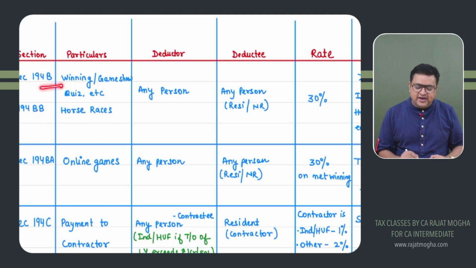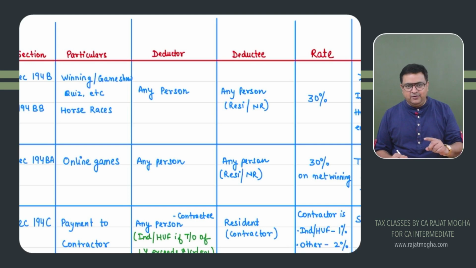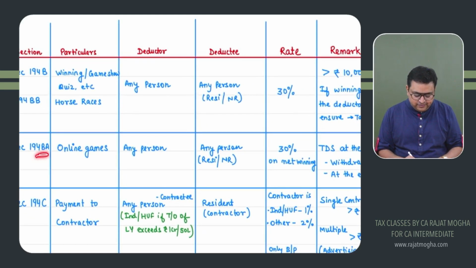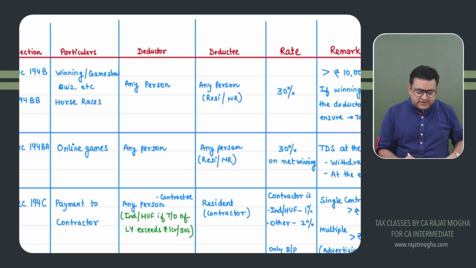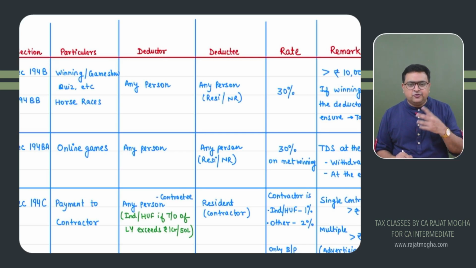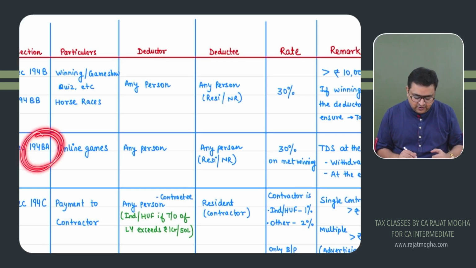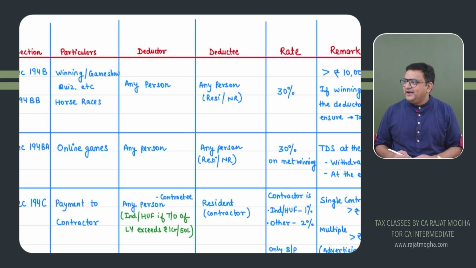And for other winnings, we have 194B, except online gaming winnings, because now we have a new section for online gaming, which is 194BA. So if you win a lottery, if you go to any quiz, game show, etc., and you win any amount, TDS would be deducted under 194B. If it is horse race winning, 194BB. For online games winning, there are so many apps available on your phone where you do online gaming. We have a separate section now. First, let us see these two sections, 194B and double B.